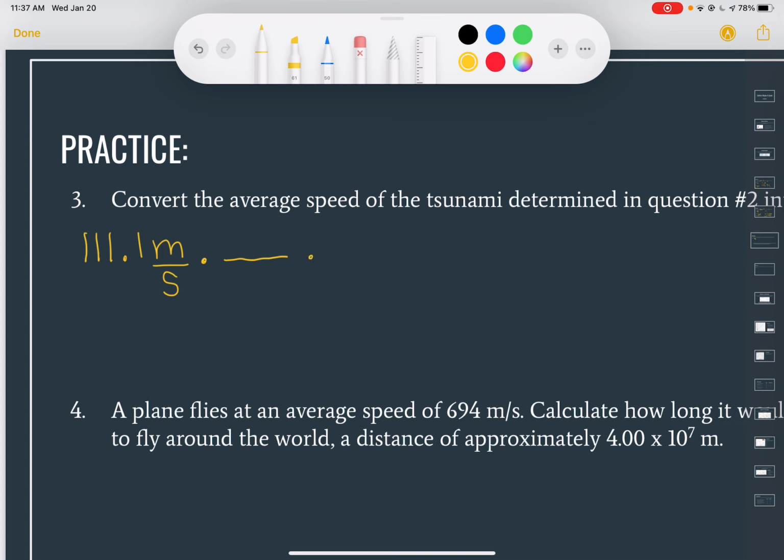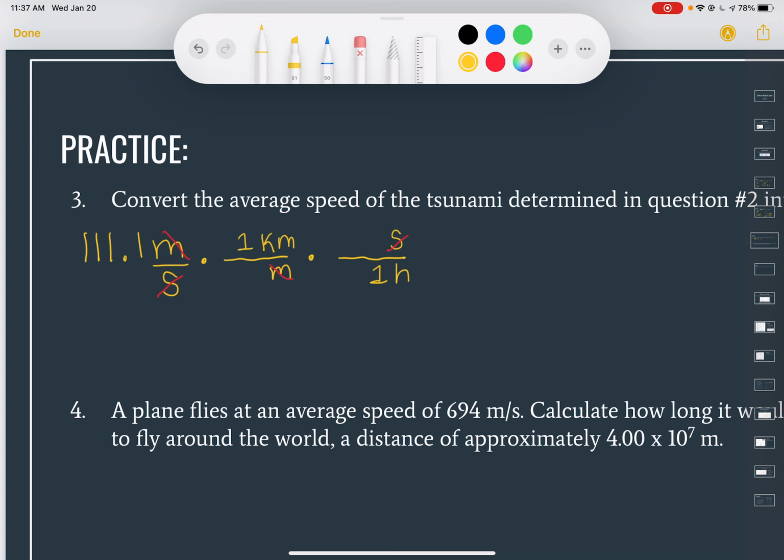we need to use a couple of conversion factors, or this is how I like to do it. So we want to have kilometers over hours, okay? I put ones beside those, so we have kilometers on the top and hours on the bottom. What are we changing our kilometers from? Well, we're changing it from meters. What are we changing our hours from? We're changing it from seconds. What you'll notice here is that meters is on the top, and on the bottom we'll get rid of it. Seconds is on the bottom, it's on the top, we'll get rid of it. So we're going to be left with our units of kilometers over hours. And the numbers are what we need to put in here.